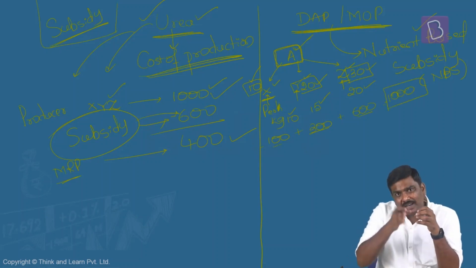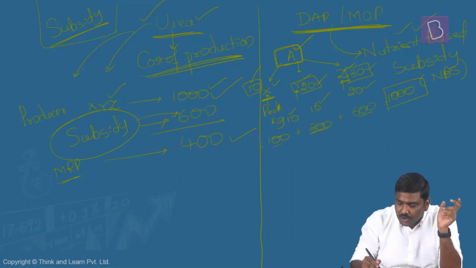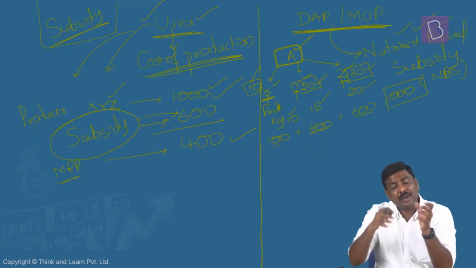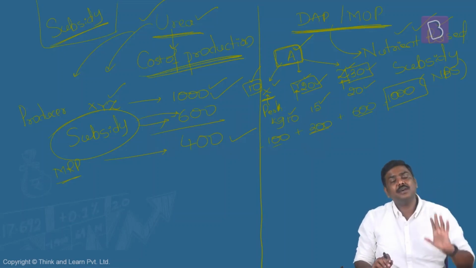So government will decide per kg how much subsidy has to be provided for the producer. Hence, this is called a nutrient-based subsidy. So based on the consumption of the nutrients to manufacture fertilizer, the fertilizer producer will be provided with a certain amount of subsidy. And this is important.